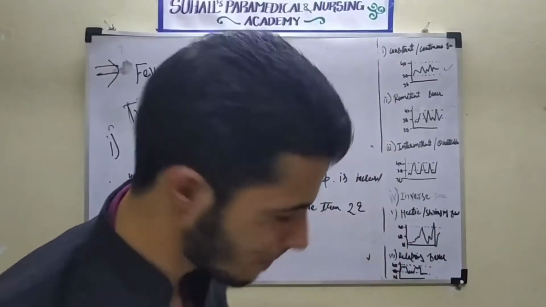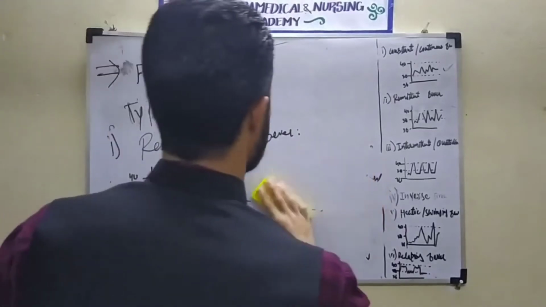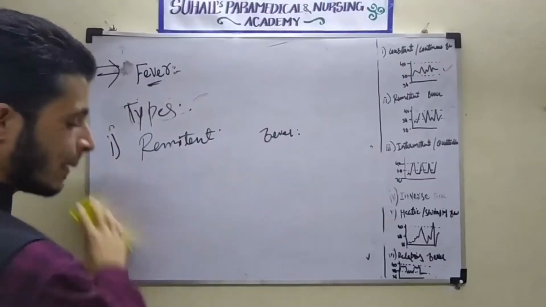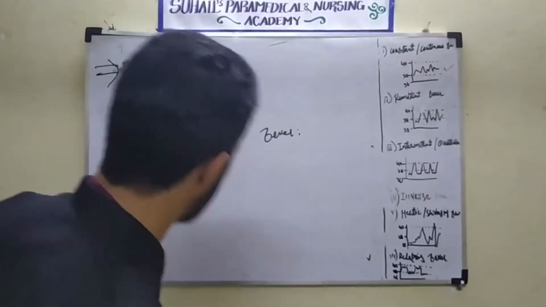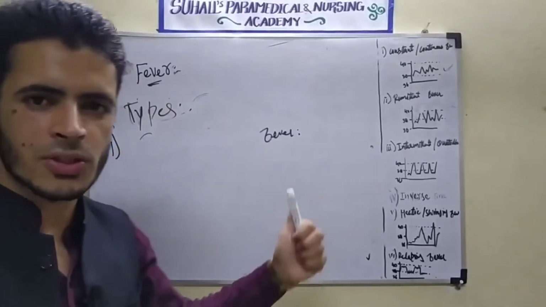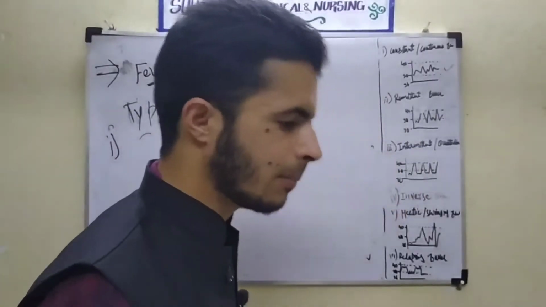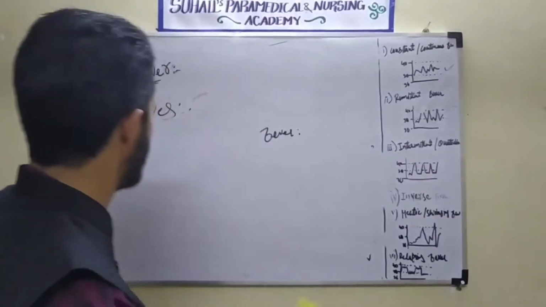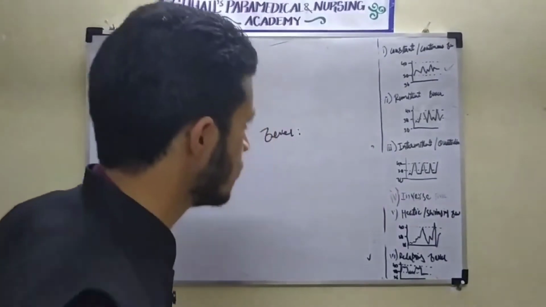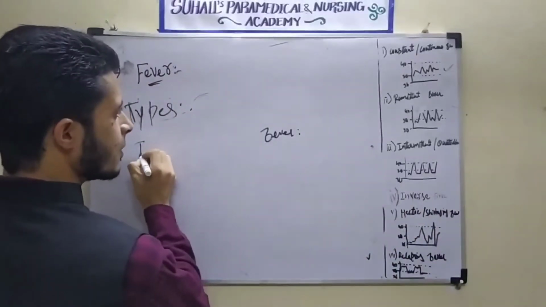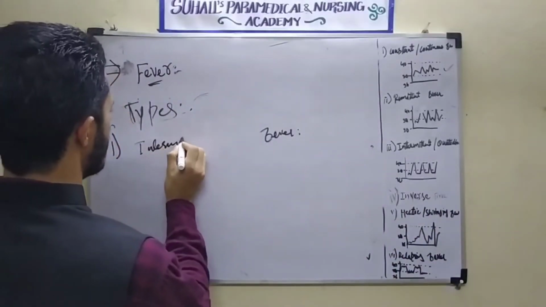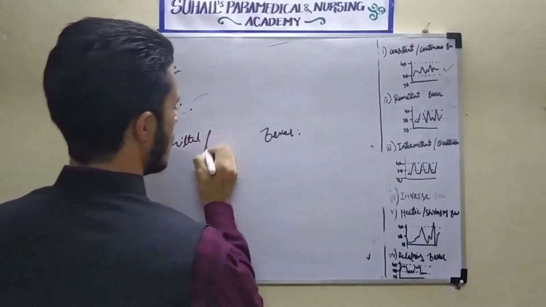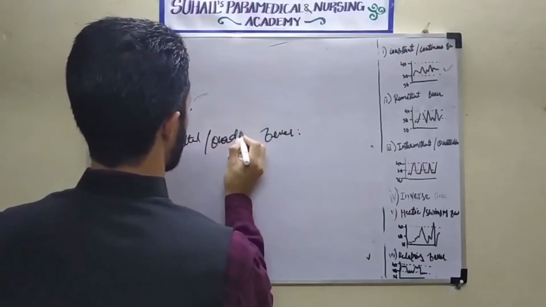Now the third is intermittent or coordinate fever. The third type of fever is intermittent or coordinate fever. The examples for these fevers are written in the book also. You can remember them. That is your work. So here it is, the third type is intermittent or coordinate fever.